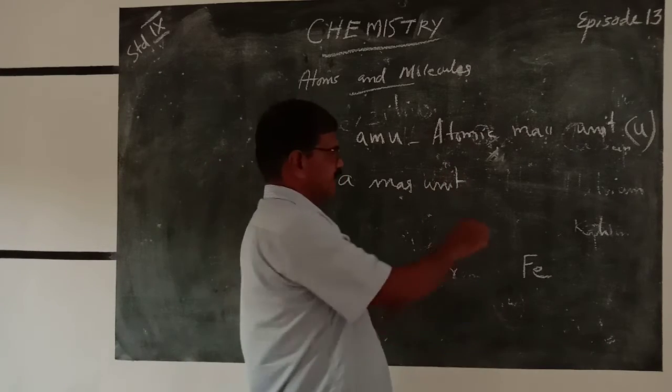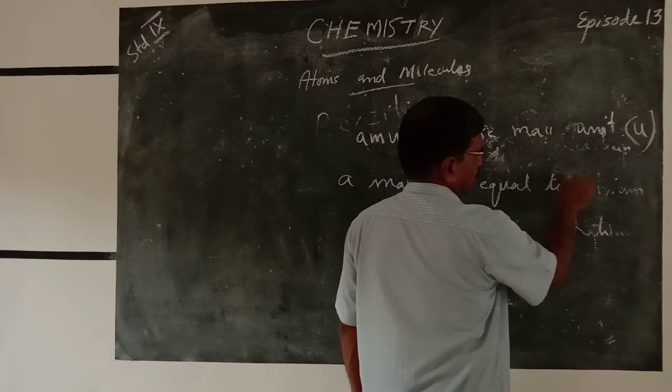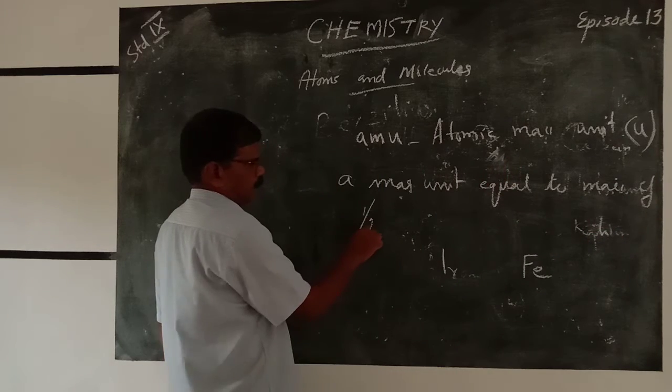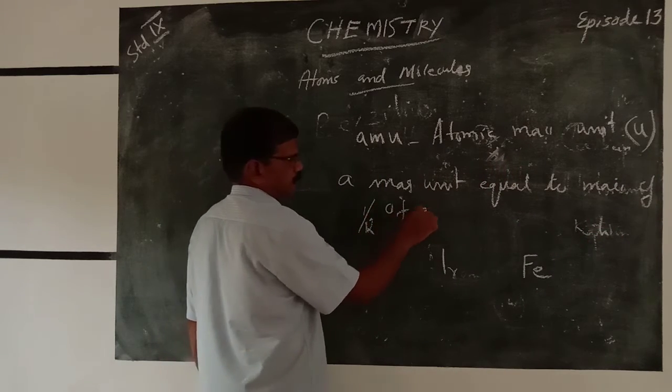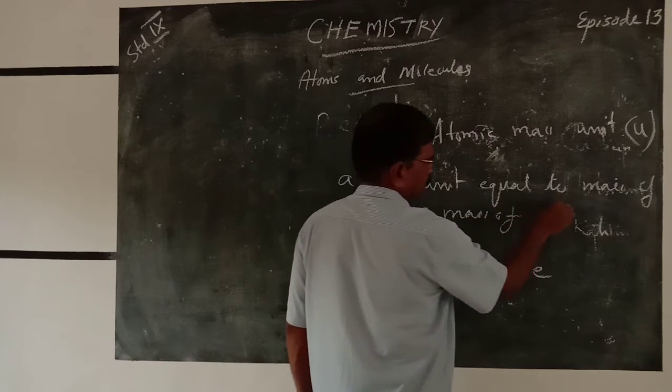It is a mass unit equal to 1/12 of the mass of carbon-12.